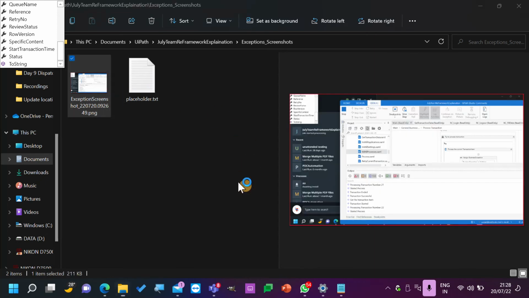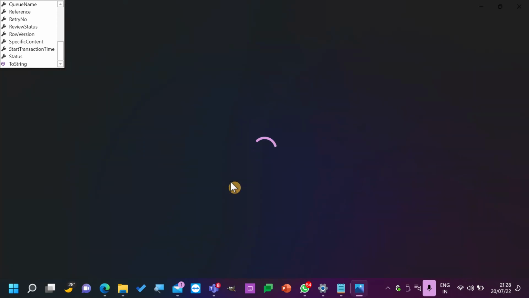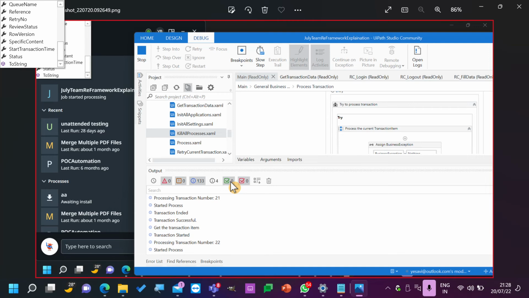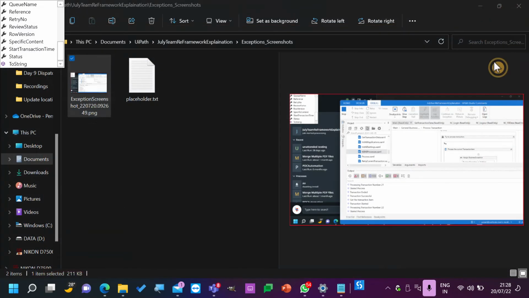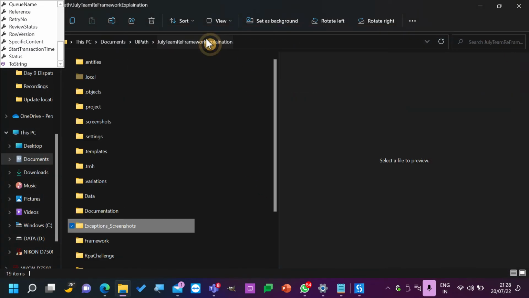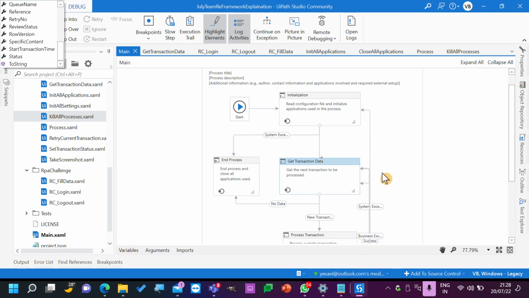So this is our exception. Whatever the system state is, it will take a screenshot and save it. So this is the importance of ReFramework. How much code did I write from the beginning till now? Other than my custom code, did I write anything else?